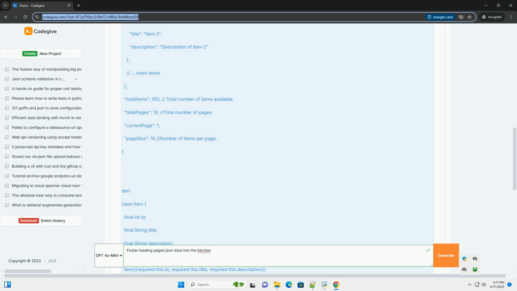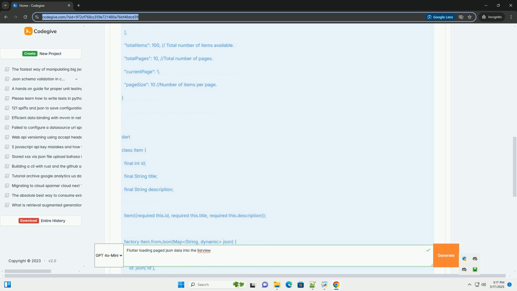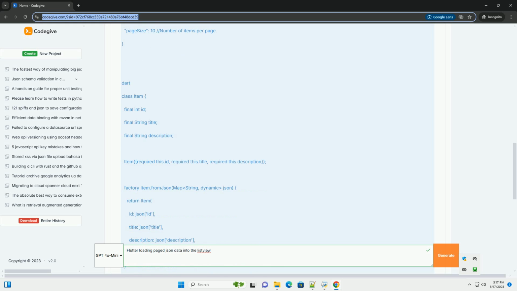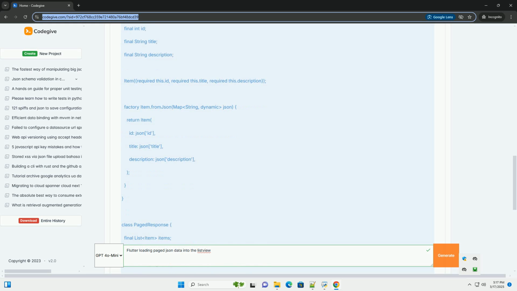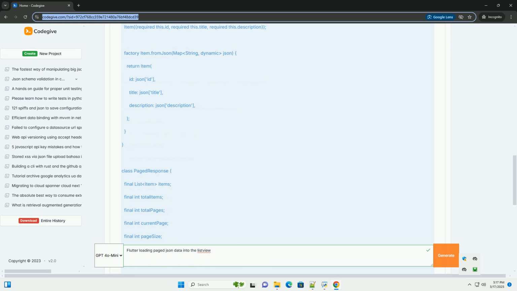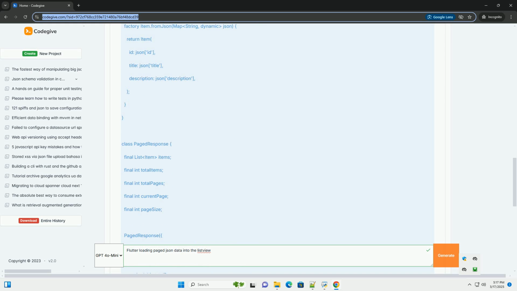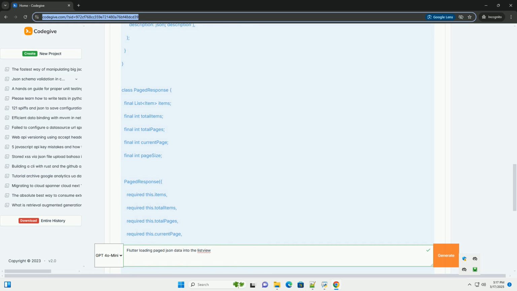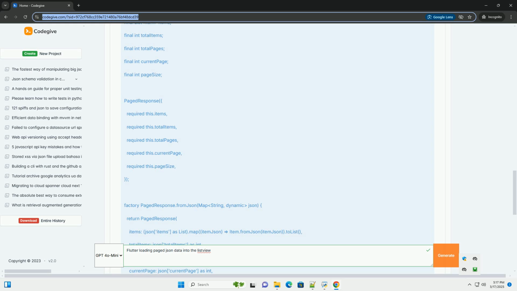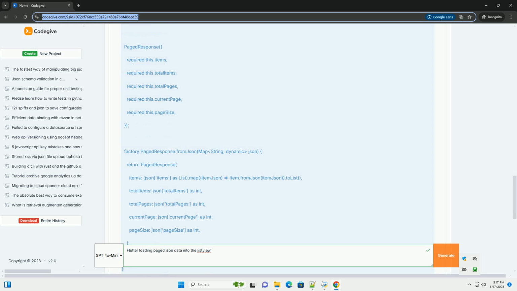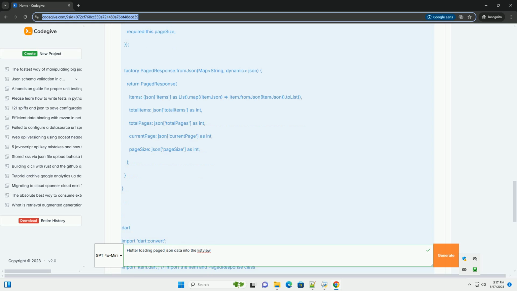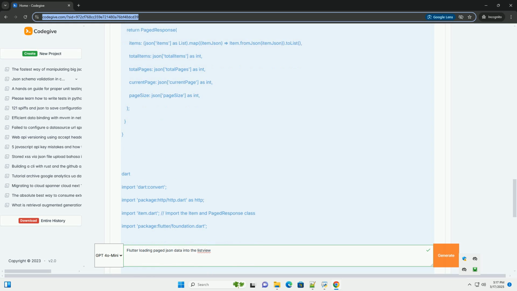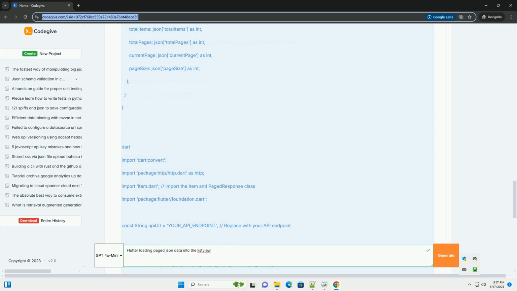2. Data model definition, defining Dart classes to represent the structure of the JSON data we'll be fetching. 3. HTTP request and data fetching, implementing the logic to fetch data from an API endpoint with pagination. 4. State management with ChangeNotifier, using ChangeNotifier to manage the loading state and data. 5. Building the list view with pagination, constructing the list view that dynamically loads more data as the user